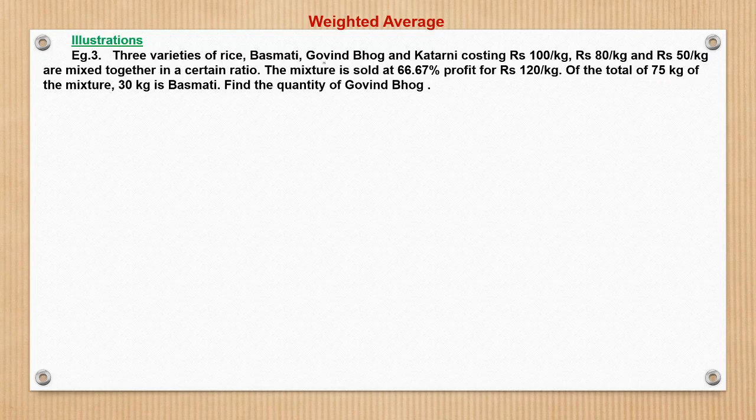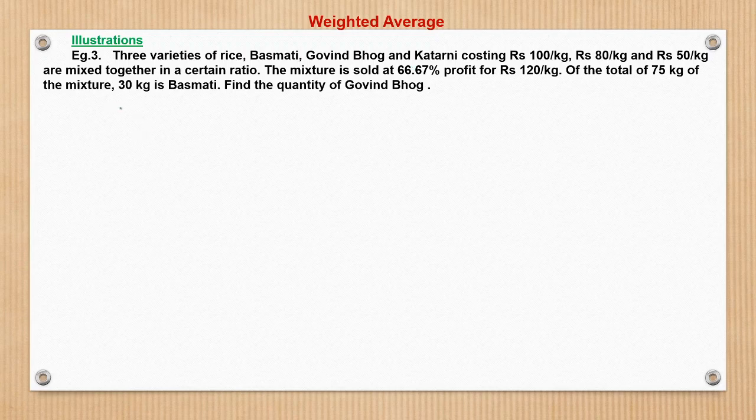Of the total 75 kg of the mixture. Okay, so the total mixture weighs 75 kg. We do not know the ratio in which basmati, Govind Bhog and Katarni have been mixed, but the total quantity is 75 kg. Out of that, 30 kg is basmati. Find the quantity of Govind Bhog. So let us see here.